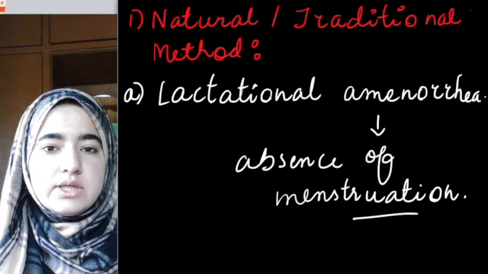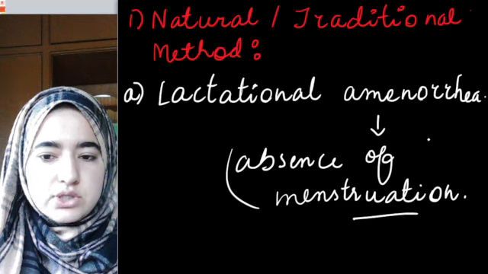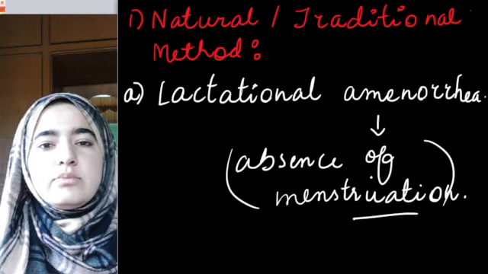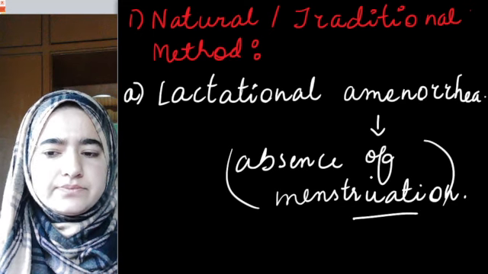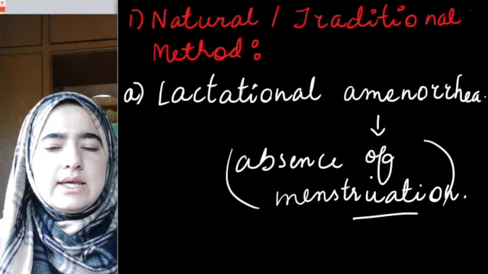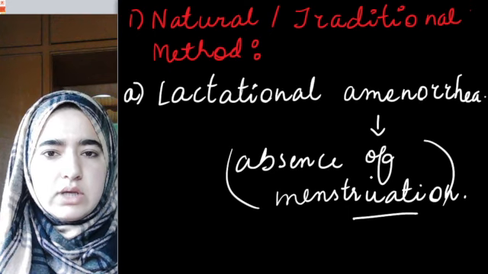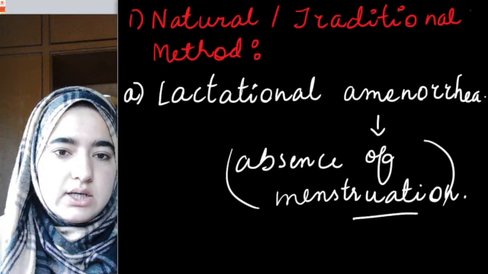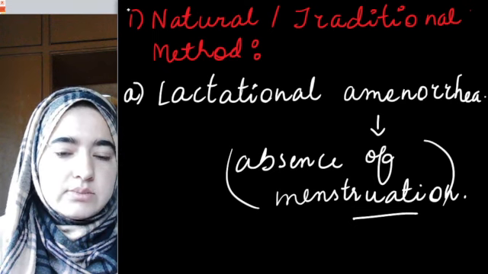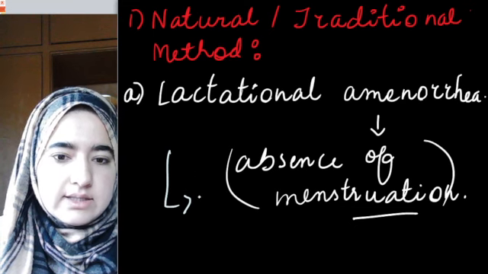When a mother feeds her baby, during that period there is no menstruation, so no menstrual cycle takes place and no ovulation takes place. During that phase a male can easily have sexual intercourse with his partner, because this period lasts for at least 6 months.